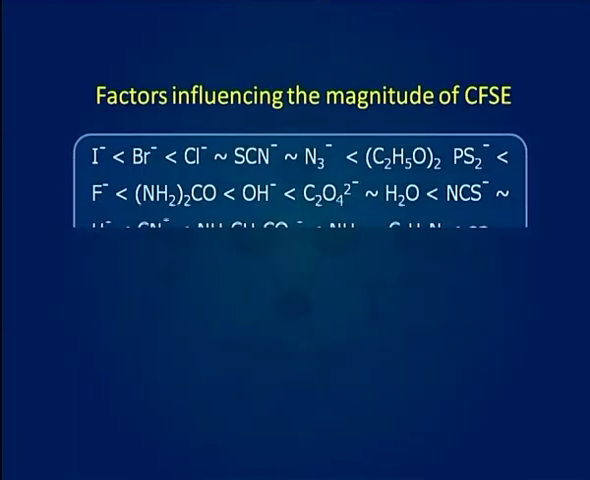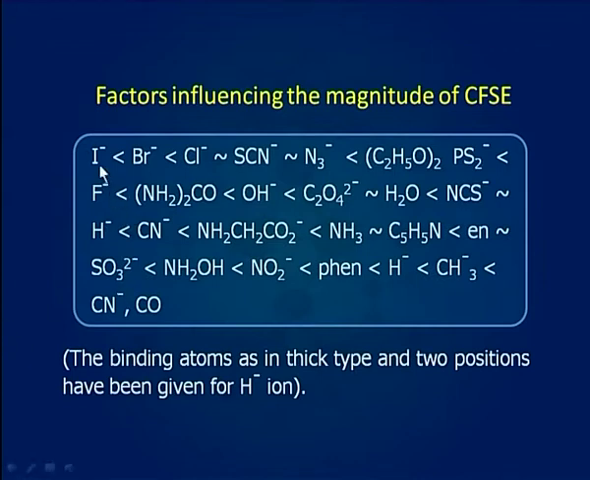The common ligands can be arranged in the order of their increasing splitting power to cause the d orbitals splitting. This series is called the spectrochemical series, which you can see here. You can see iodide is the weaker field ligand and CN⁻ and CO are stronger field ligands. This series shows that the value of Δo increases from left to right in the spectrochemical series.